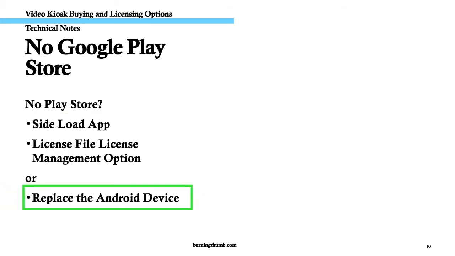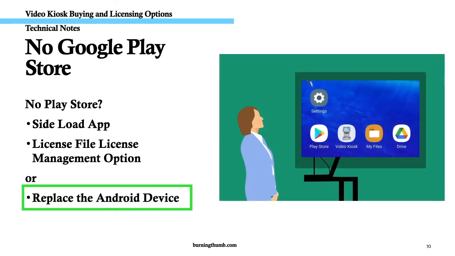When Courtney was looking for a digital signage app for her seminar business, she watched the Video Kiosk tutorials and then installed the demo project on her phone. To do this, she installed Video Kiosk from the Google Play Store. Then she installed a file manager and Google Drive so she could copy over the sample media files from her laptop to her phone using Video Kiosk's Cloud Update feature. She was thrilled to have her first digital signage project up and running in just a few minutes.